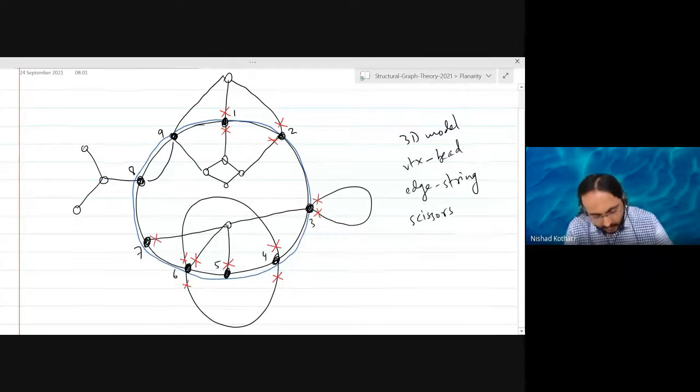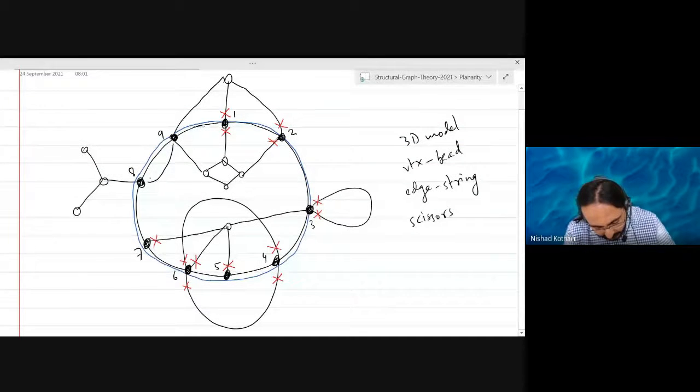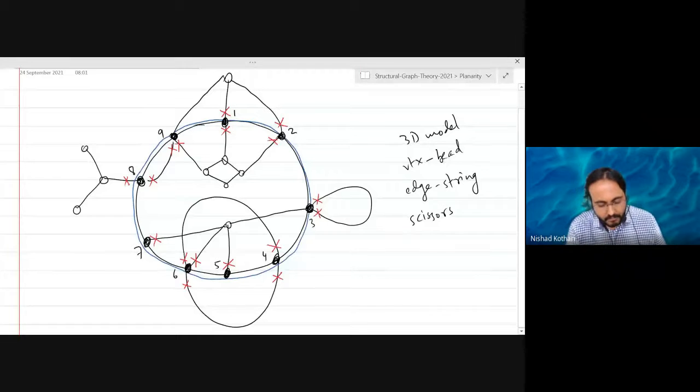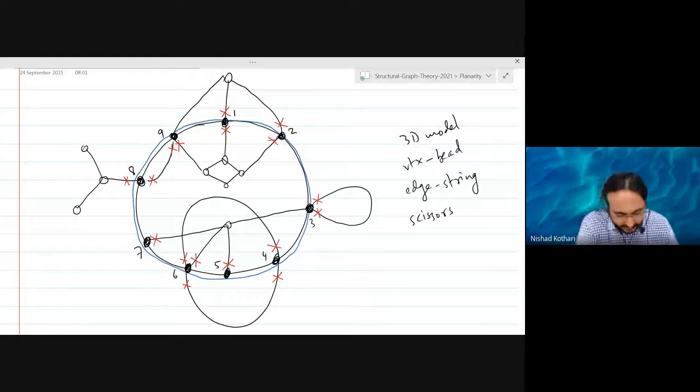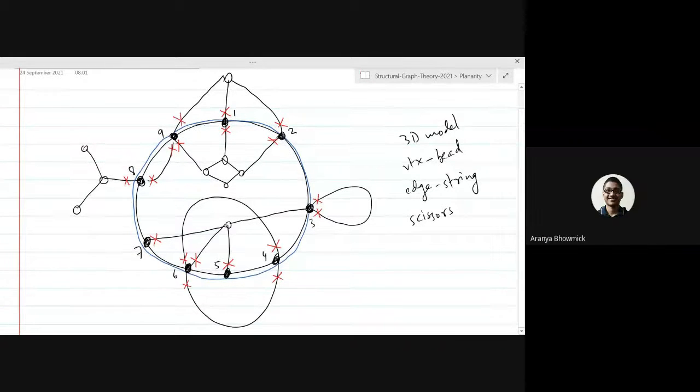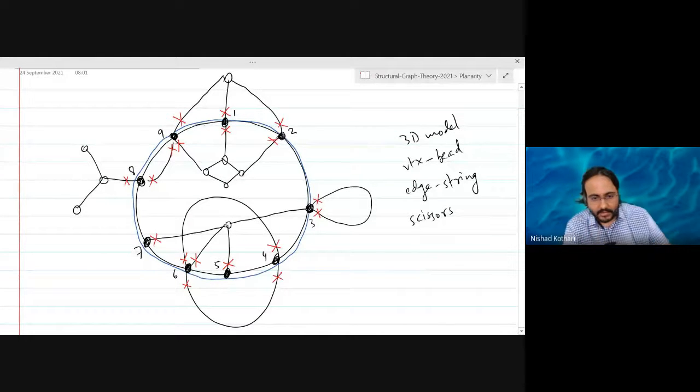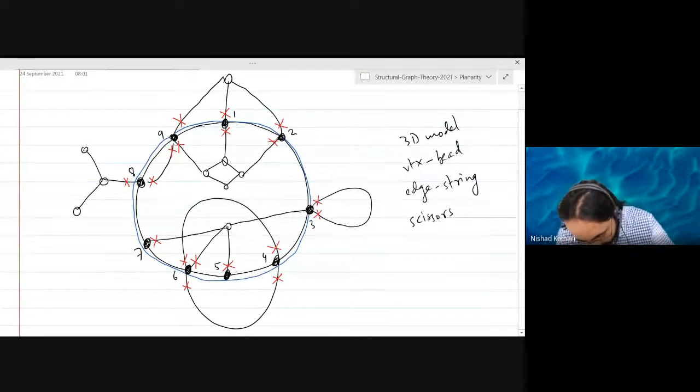Vertex 7, 1 cut. Vertex 8, 2 cuts. At vertex 9, 2 cuts. Is that right? Vertex 9 will be 3 cuts. Thank you, 3 cuts. And you also made a mistake in vertex 3. There will be another cut. Oh yes, you're right, there'll be a third cut here. Good.